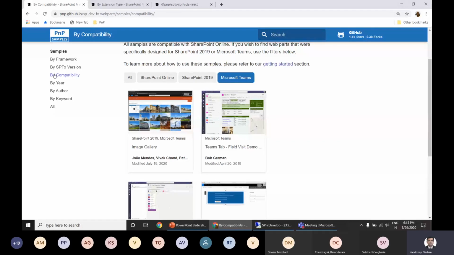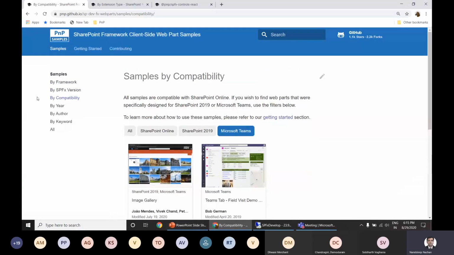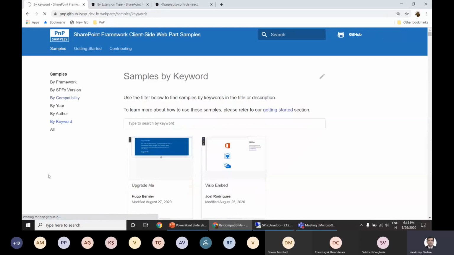And then we have by year, by author. If you specifically want to know who contributed and when, you'll be able to do all those things from here. The good thing is search by a keyword.